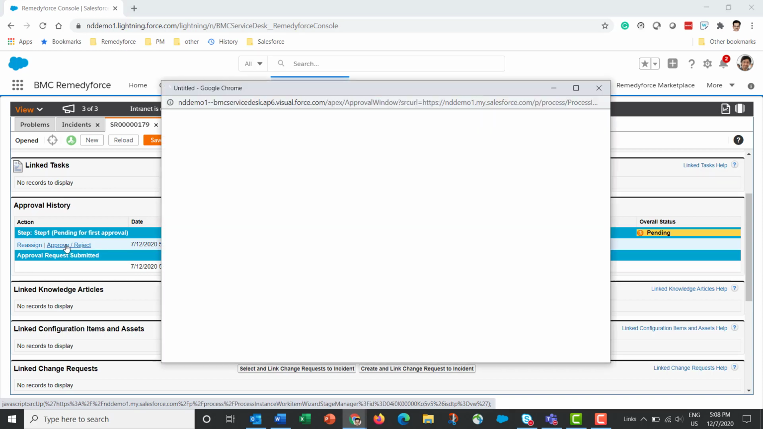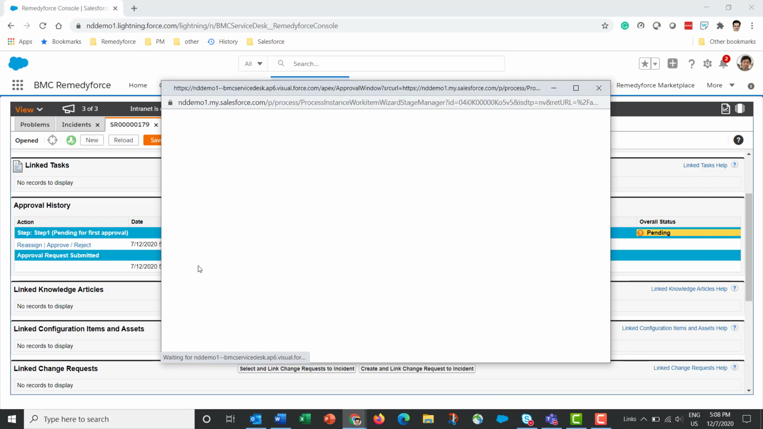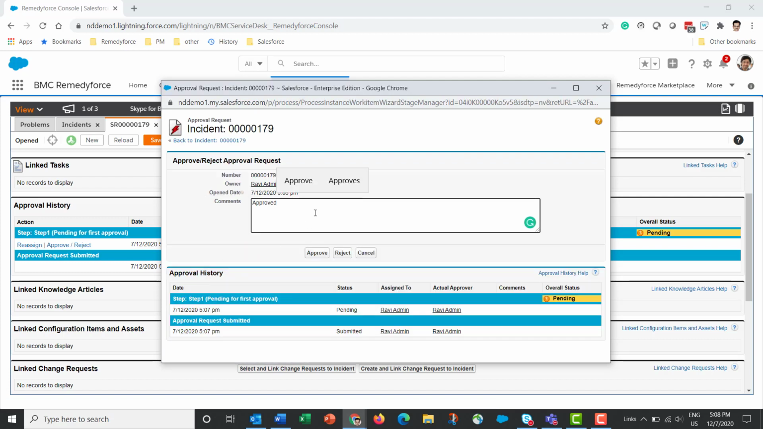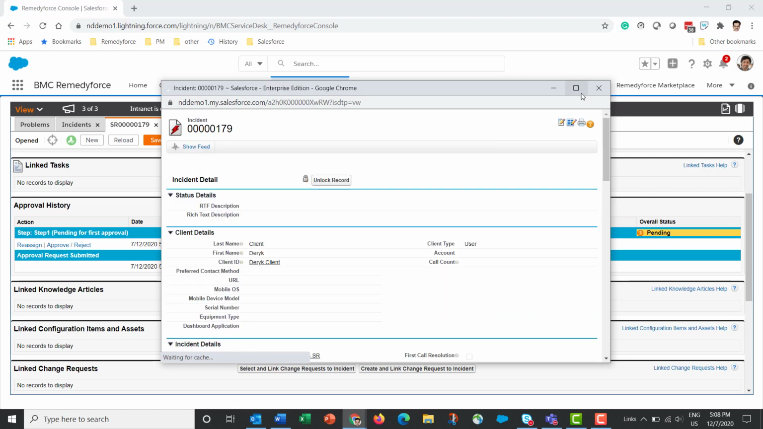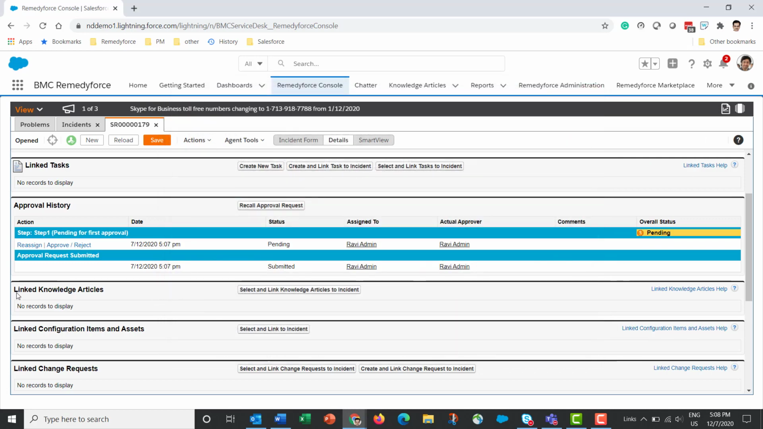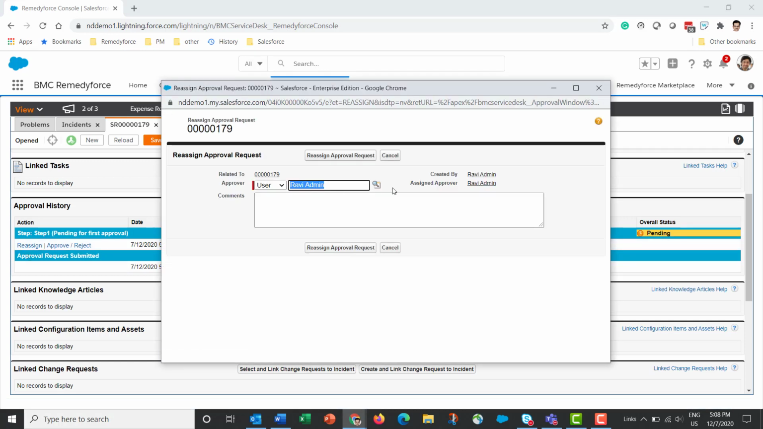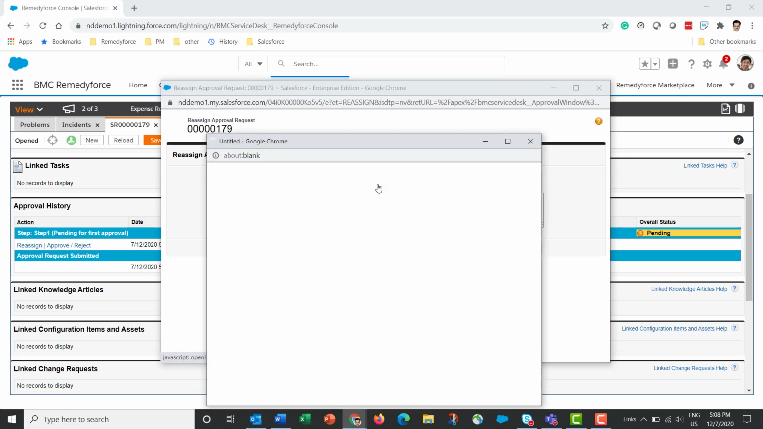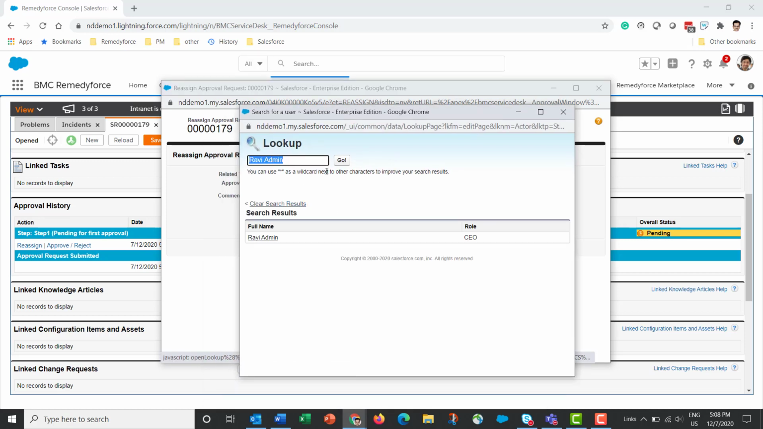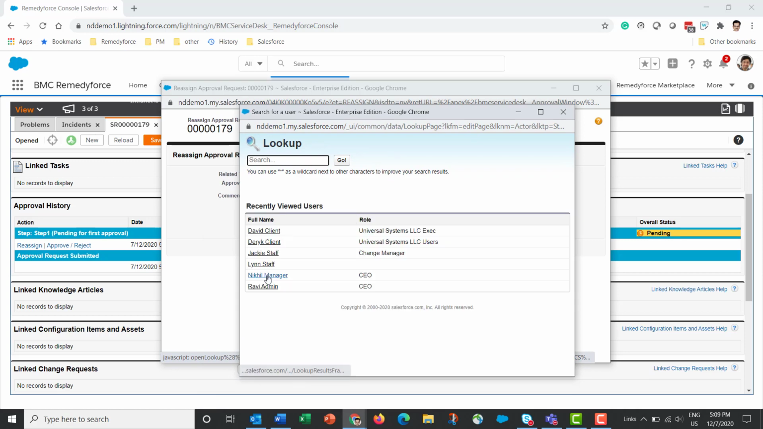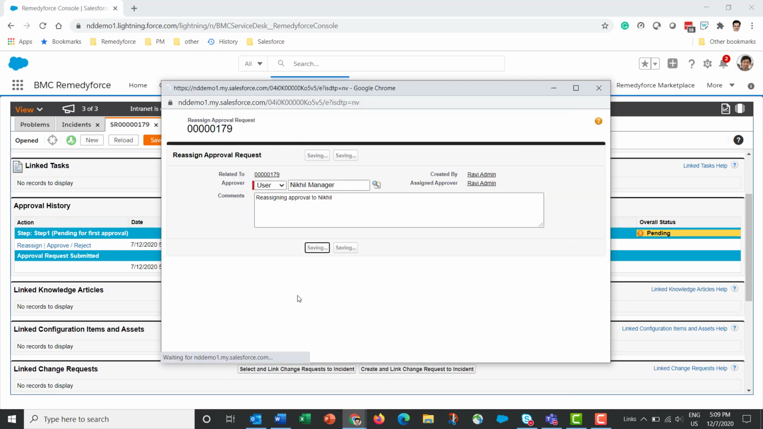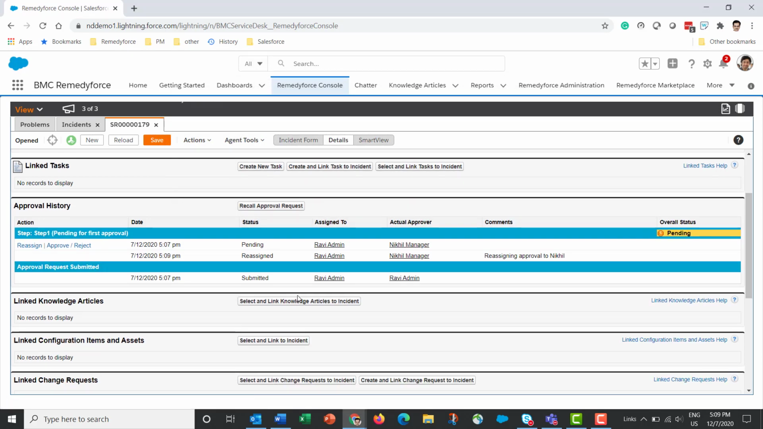If I want to approve, I'll click on the approve reject link. If I want to enter any comments, I can do that, and I click on the approve button. If I want to reject, I can click on the reject button. Let's cancel this for a moment. Let's say I don't want to approve this, but instead I want to reassign this approval to someone else. I can click on the reassign link, and then I can invoke the user lookup to reassign this approval request to someone else. As I reassign this approval request to Nikhil, he must now approve this request.